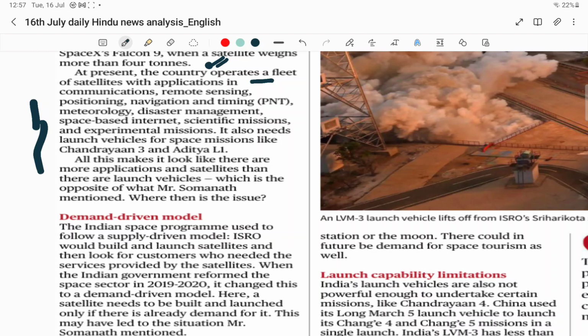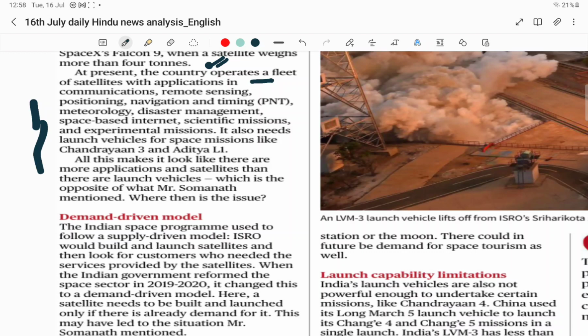Then he took an example of space based internet. If you consider the space based internet project, now everybody is talking about it, but we already have affordable internet facilities, and we even have mobile based internet facilities. So the demand for space based internet is not that high, right? So now we have to educate the consumers and the customers about the benefits of space based internet.